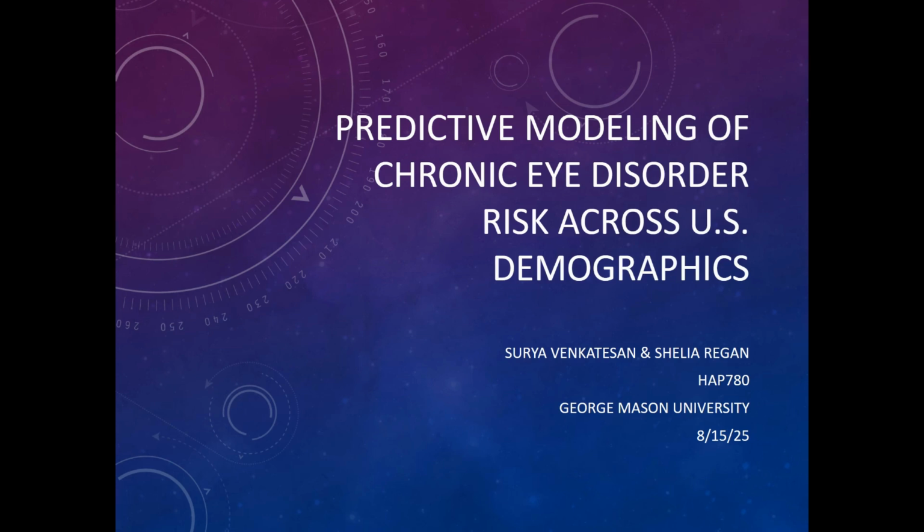Hello, everybody. My name is Surya Venkatesan, and I worked on this project titled Predictive Modeling of Chronic Eye Disorder Risk Across U.S. Demographics with my partner, Shelia Reagan. Our goal was to build interpretable models that support public health decisions by identifying high risk populations using accessible demographic and clinical data. Let's get right into it.